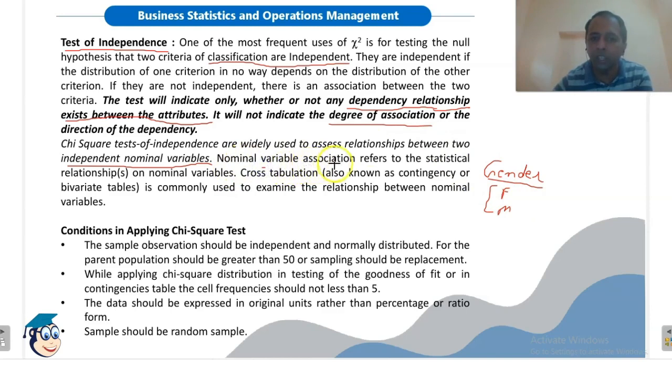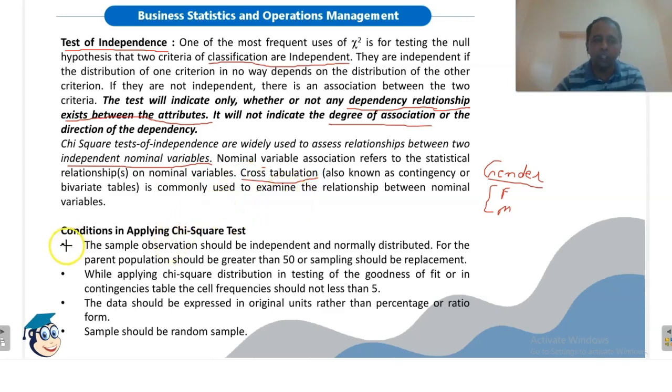Nominal variable association refers to the statistical relationship between nominal variables. Cross tabulation, also known as a contingency or bivariate table, is commonly used to examine the relationship between nominal variables. So in case of test of independence, we form a cross table.